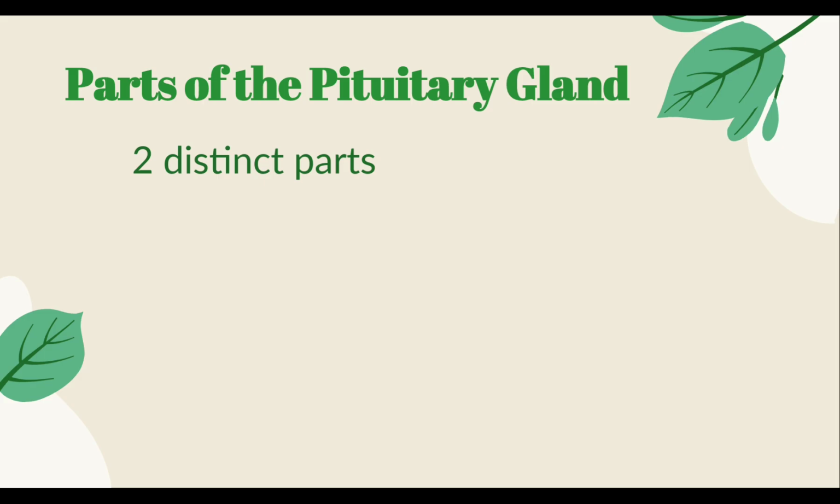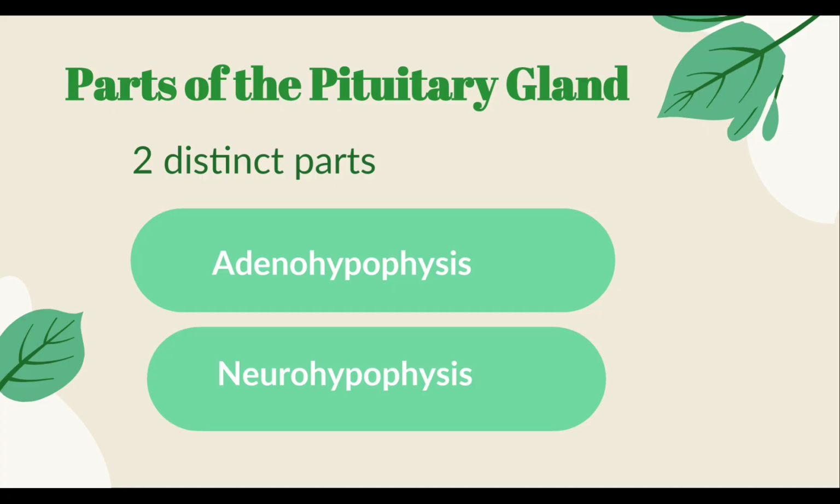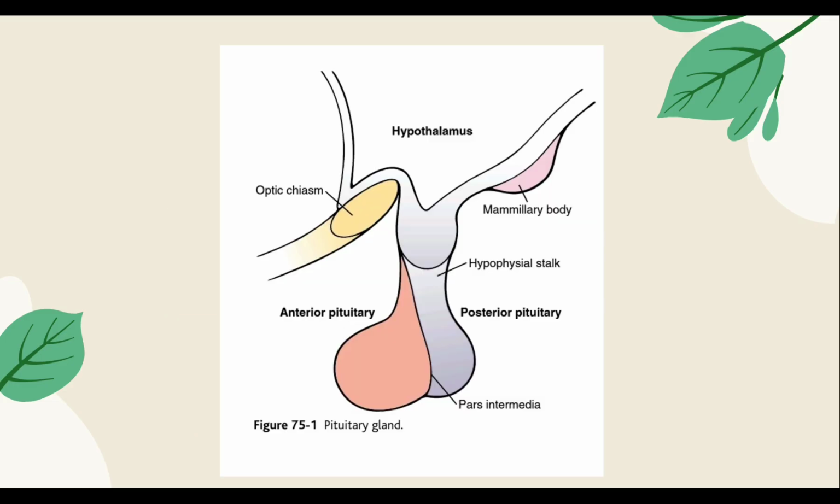There are two main distinct parts of the pituitary gland. They are the adenohypophysis, which we call the anterior pituitary, and the neurohypophysis, which we call the posterior pituitary. So this is an illustration of the pituitary gland. You can see the anterior pituitary, posterior pituitary, and the hypophyseal stalk, which connects the pituitary to the hypothalamus.